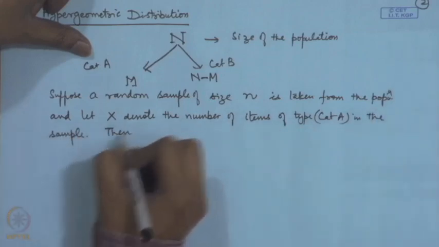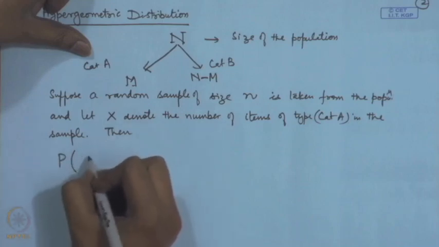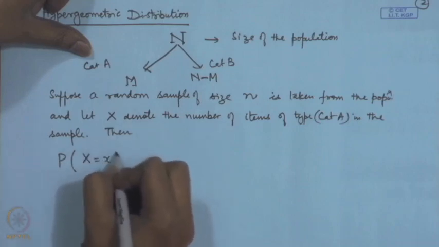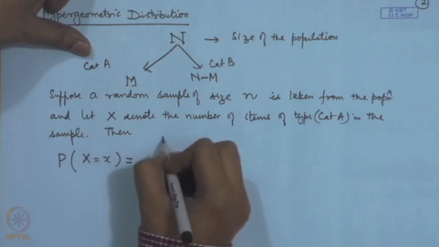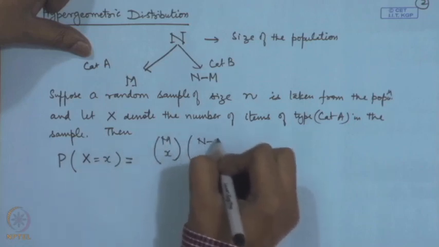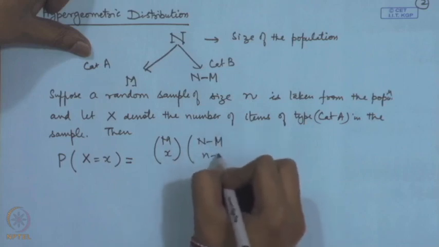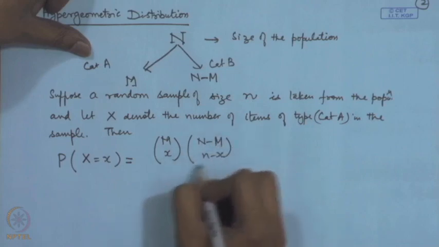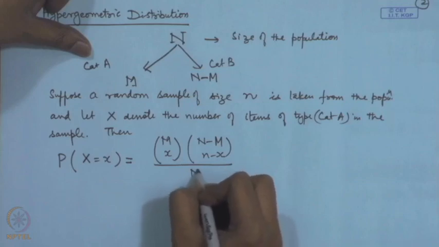Then the probability distribution of x is given by M C x, N minus M C n minus x, divided by N C n.